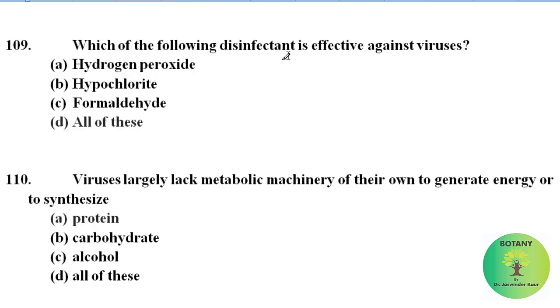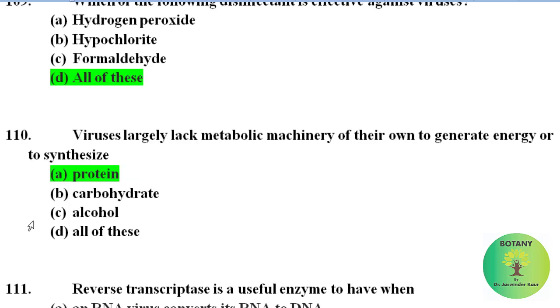Which of the following disinfectant is effective against viruses? Hydrogen peroxide, hypochlorite, formaldehyde, all of these. Correct answer is all of these. All the three disinfectants are effective against viruses. Viruses largely lack metabolic machinery of their own to generate energy or to synthesize protein, carbohydrate, alcohol, all of these. Correct answer is protein. Viruses lack metabolic machinery of their own to generate energy or to synthesize protein.